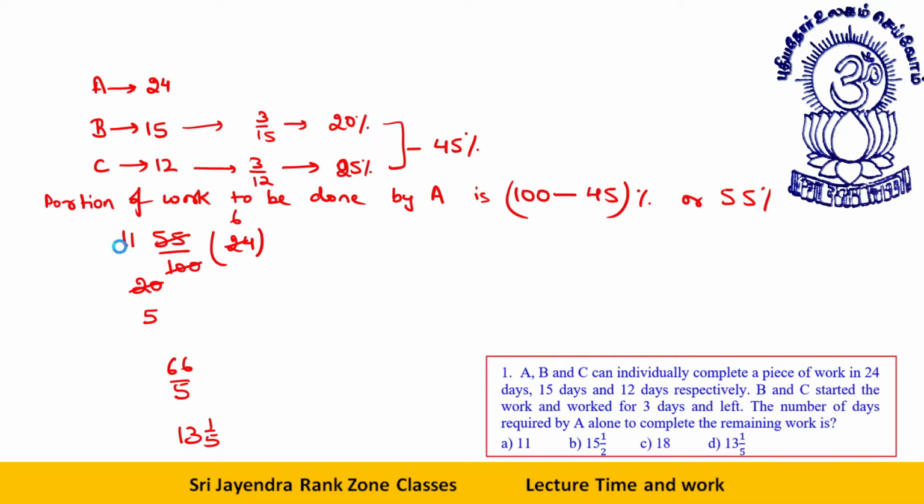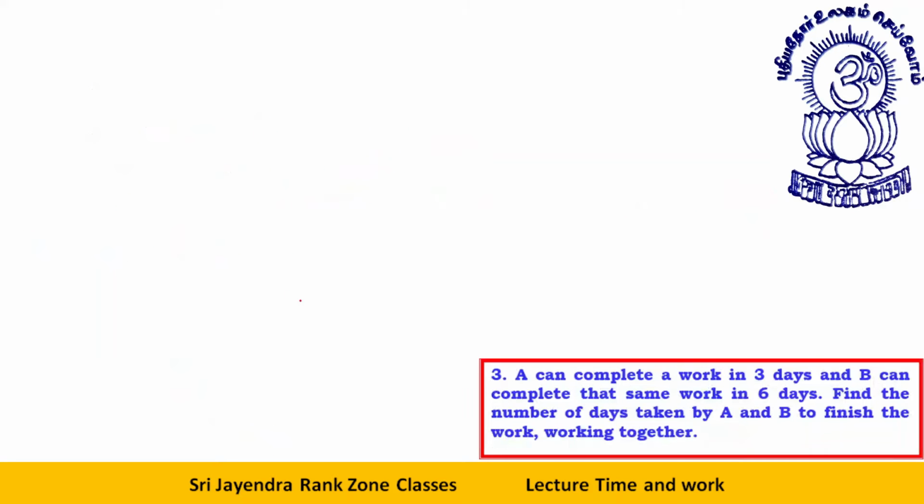This is the time required. Therefore, A will take these many days. Okay, dear students. Let's move to the next one.